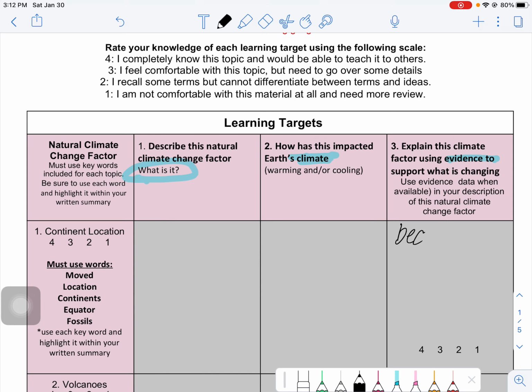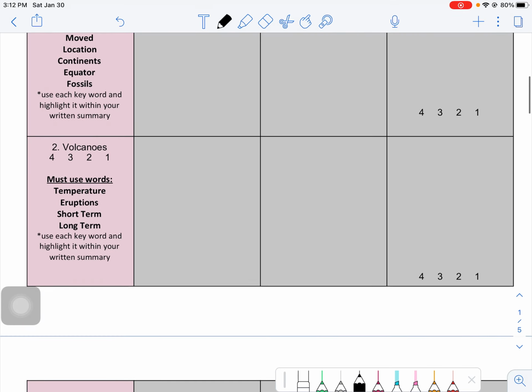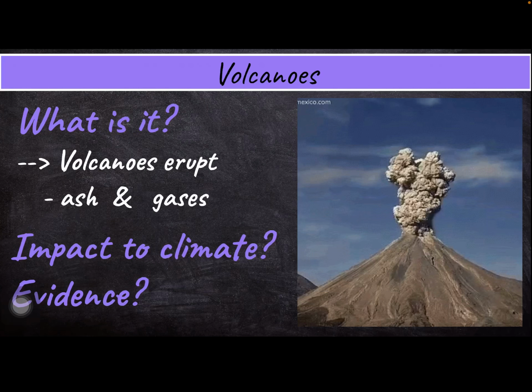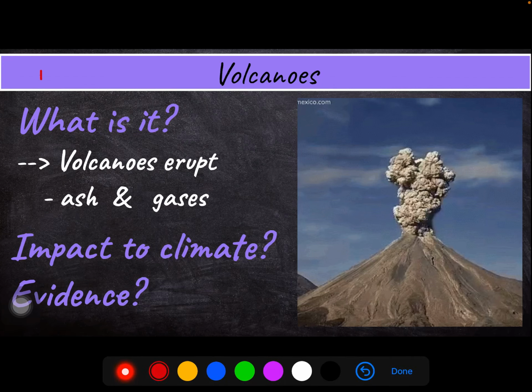So this is essentially our because for our number 2. So we're working down here with volcanoes. We've got some keywords to use: temperature, eruptions, short term and long term. And again, we'll be formatting it around these 3 major questions. So you won't see me necessarily writing exactly what you should be writing, but I'm going to be giving you all the information here. So question number 1, what are volcanoes? This is what we're thinking about.